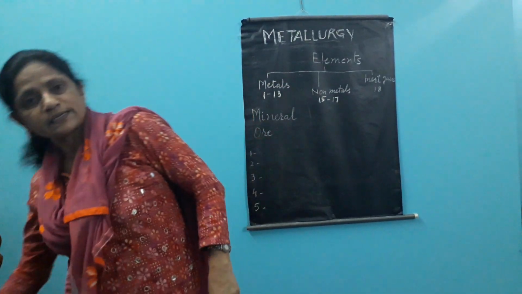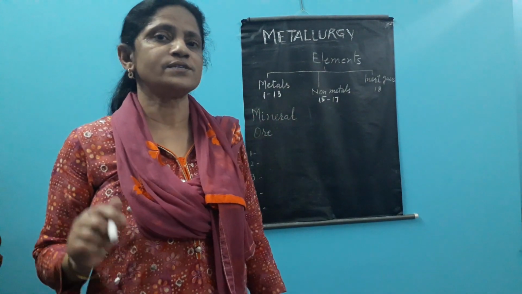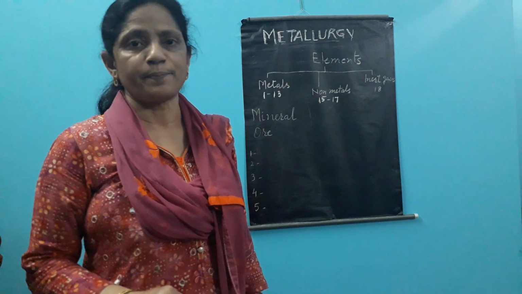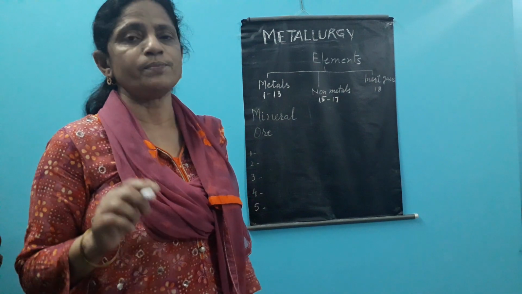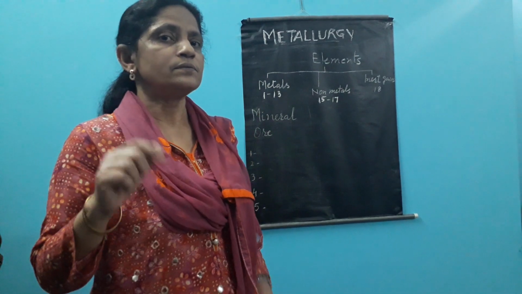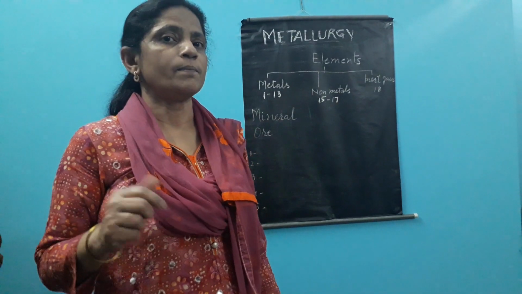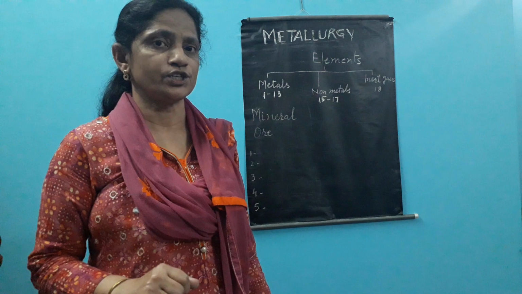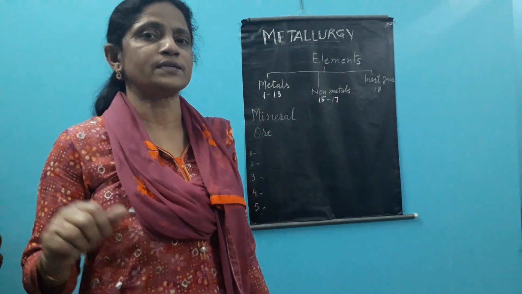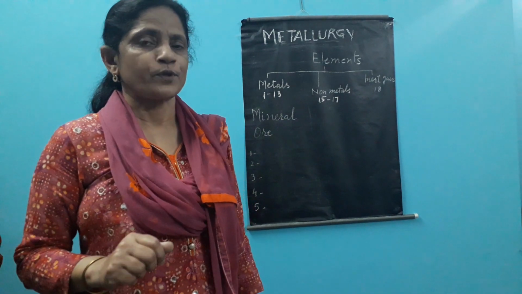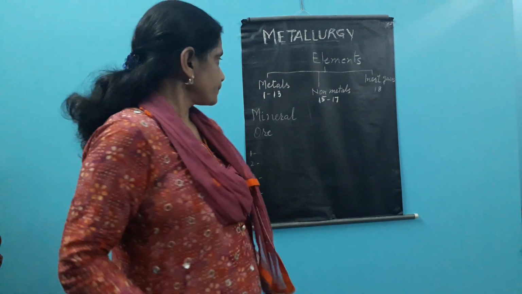Since metals are elements, they cannot be synthesized in the laboratory, can't be prepared. For that sake, we are dependent on nature to get the metals. And in nature, metals are available in two different ways. Those metals which are very reactive combine with other elements available in nature and form a compound. Metals combine only with the non-metals, so we get an ionic compound of the metals. So these metals are available in the form of their compounds.